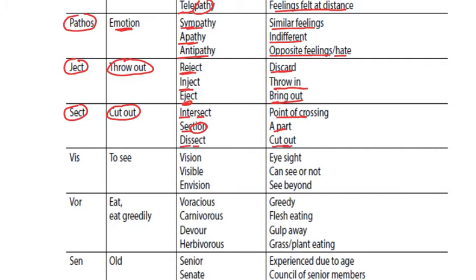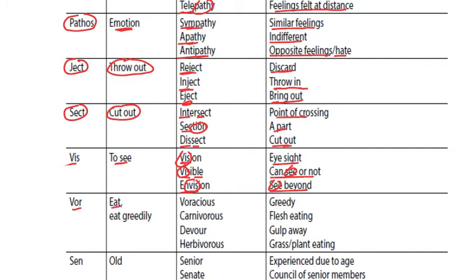Dissect is to cut out. We do the dissection in science. Dissection is done to cut out the things. Vis is to see. Vision, that is our eyesight. Visible, which can be seen, right? Envision, see beyond something. So wherever we have got this vis, it means the sight, you can see.